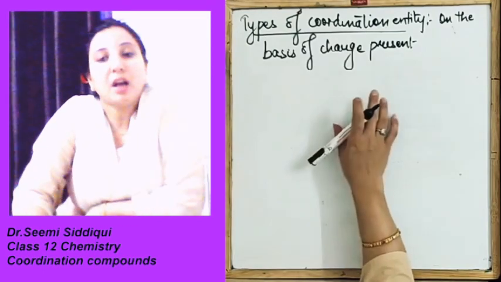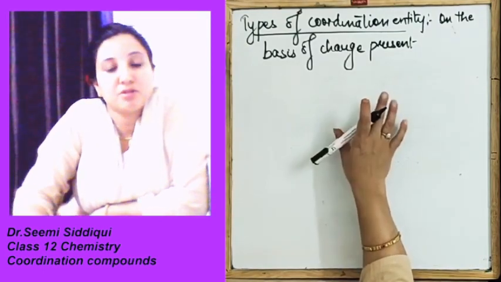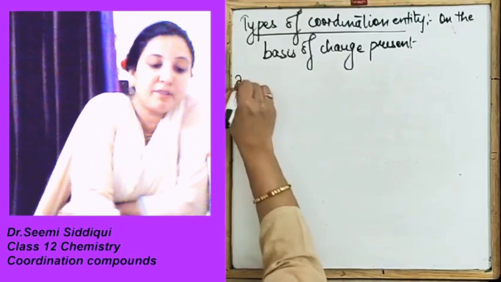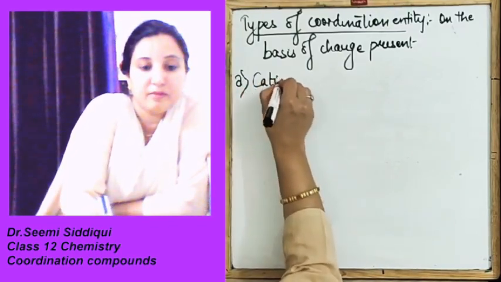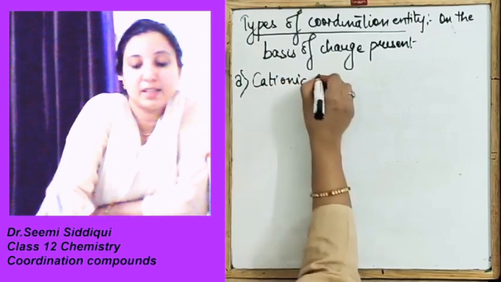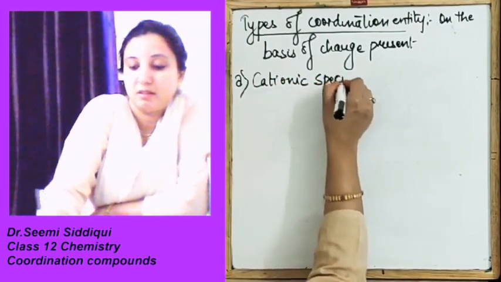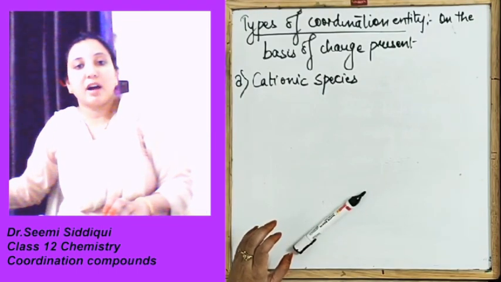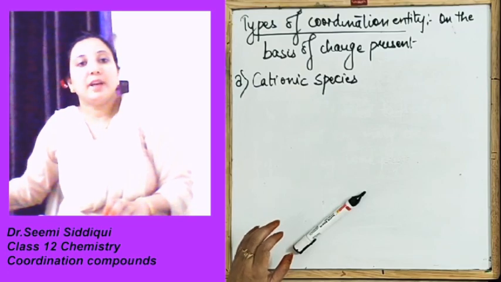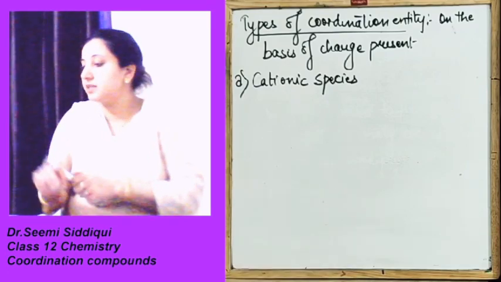Okay. Now on the basis of charge, the very first we are going to have the cationic species. The very first one we are having the cationic species. Now let's look at which one is the cationic species.